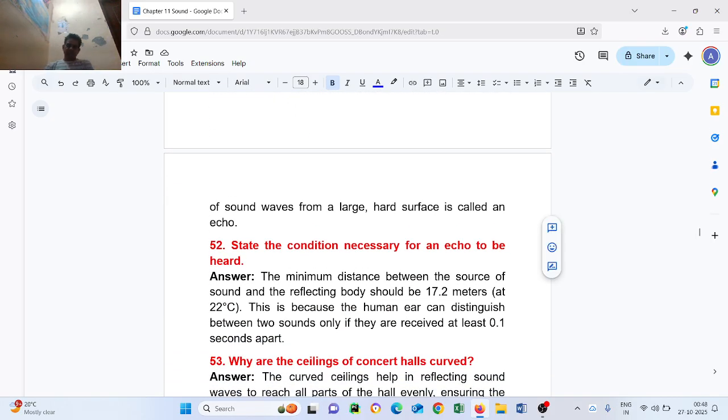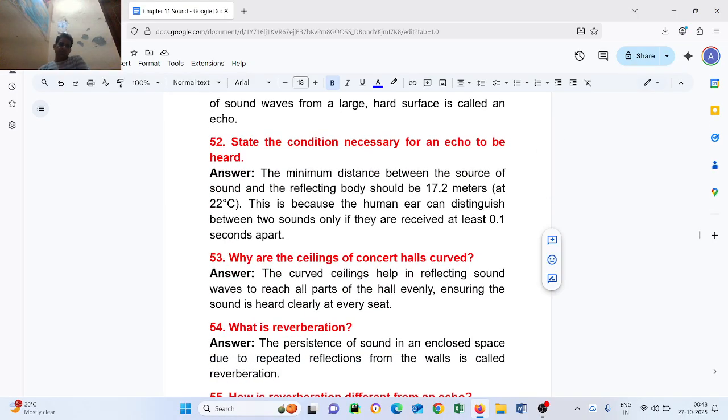Question number 52. State the condition necessary for an echo to be heard. The minimum distance between the source of sound and the reflecting body should be 17.2 meters at 22 degrees Celsius. This is because the human ear can distinguish between two sounds only if they are received at least 0.1 second apart.